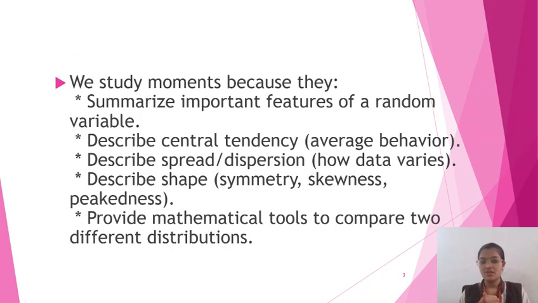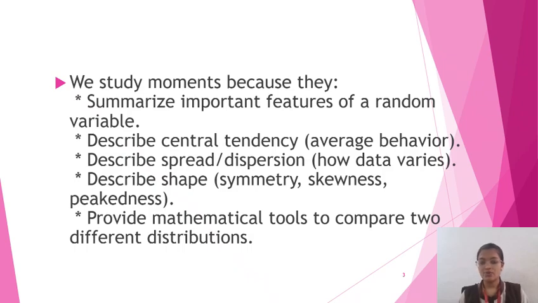Why do we study moments? We study moments because they summarize important features of a random variable, meaning how the random variable is dispersed, its shape, etc. It describes central tendency, which means the average behavior of the random variable. It describes spread or dispersion, meaning how the graph is dispersed or compressed, how the data varies.